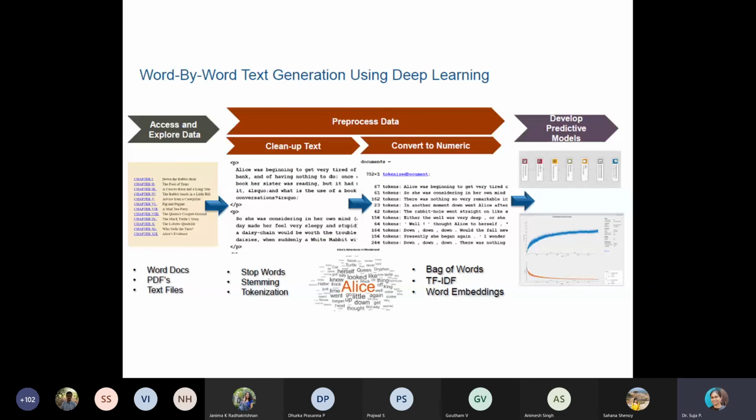So text generation we can do. There are a lot of procedures involved in it. You have to take the input from a Word document or a text file, and then, since you are learning NLP, you have to find the stop words, stem words, and tokenize; all those operations you have to perform. Then you have to convert the text to numeric form, and then develop a model for finding what word or what sentence it is, etc.